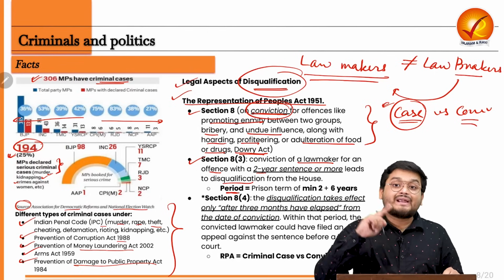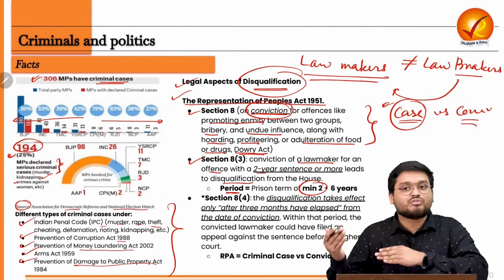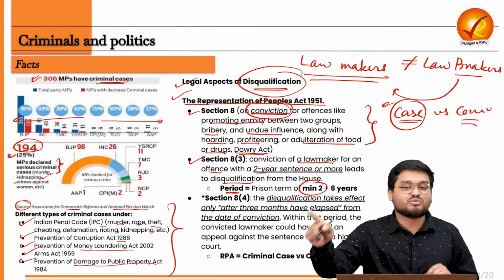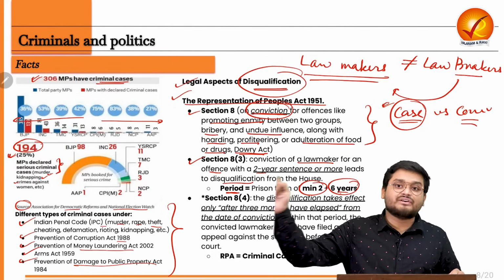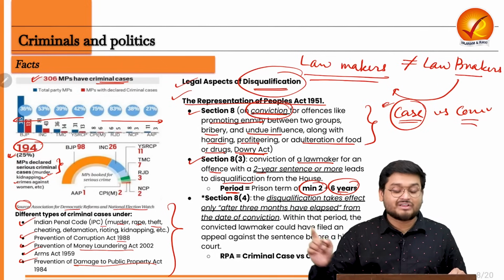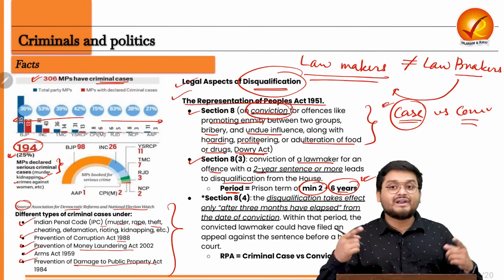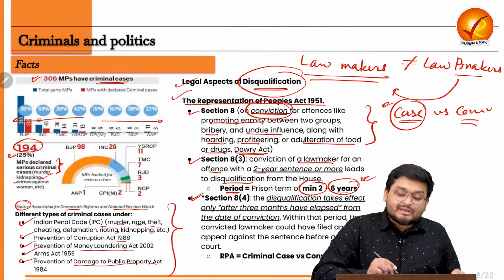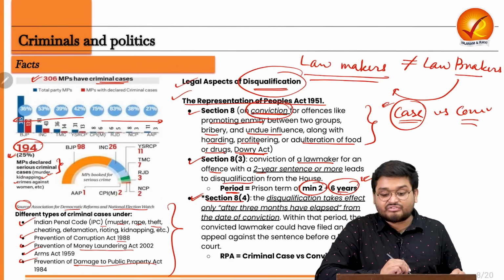So the period of disqualification will be a minimum of 2 years, or the quantum of sentence which the court of law has awarded to that particular MP, plus 6 years after release from jail. So a minimum of 2 years plus 6 years, till then the MP will be disqualified from holding a place in the legislature, right? Then there was this Section 8 subclause 4 which was very controversial.